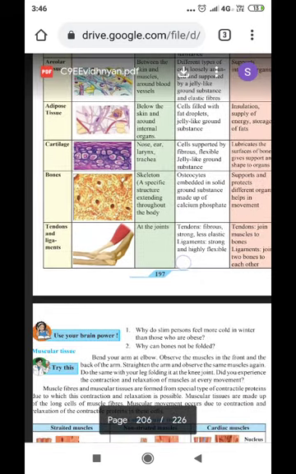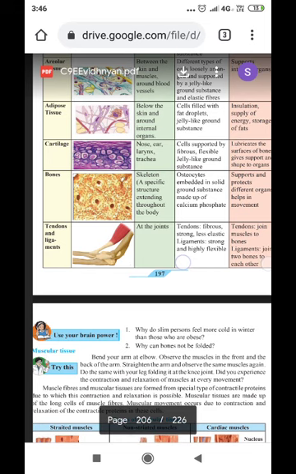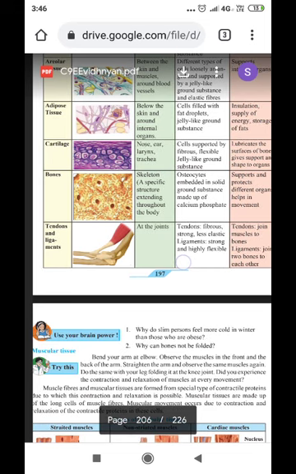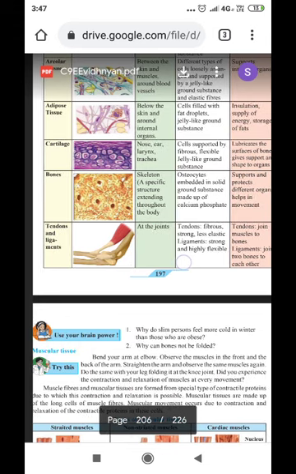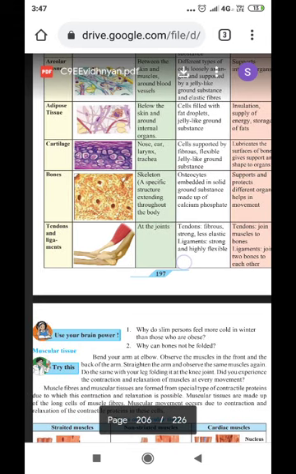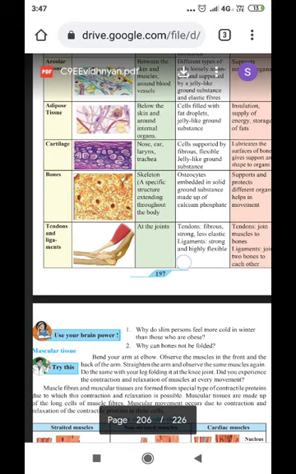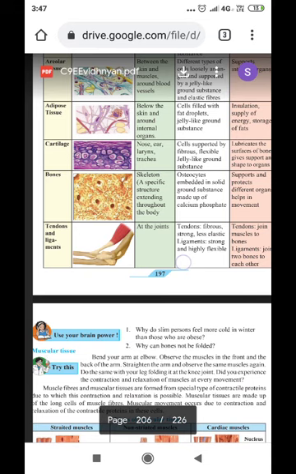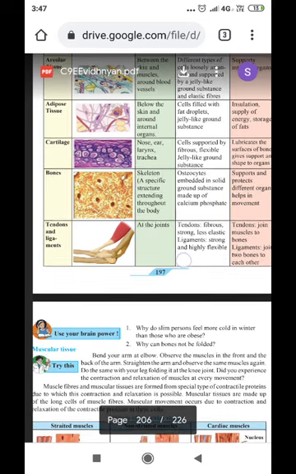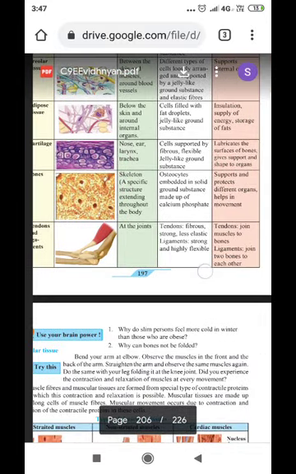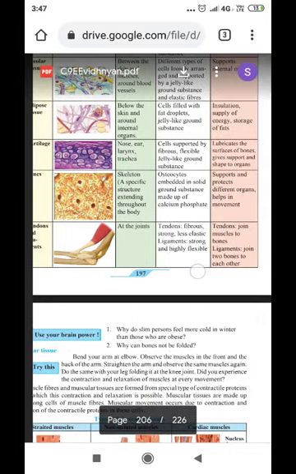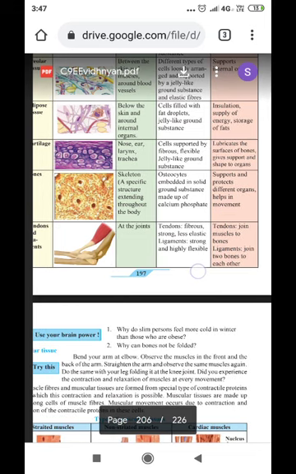Then cartilage, a soft bone. For example, in the nose, ear, larynx, and trachea, the windpipe. They contain soft bone, with cells supported by fibrous, flexible, jelly-like ground substance. It lubricates the surface of bones, which allows the bones to move very easily.